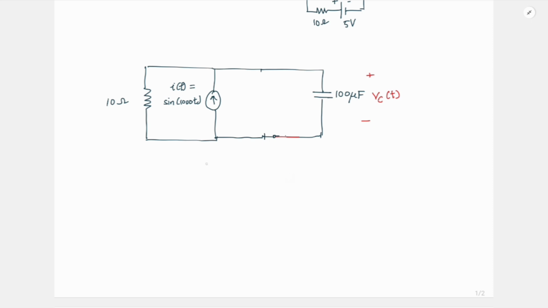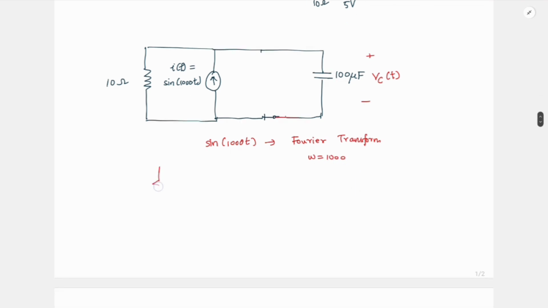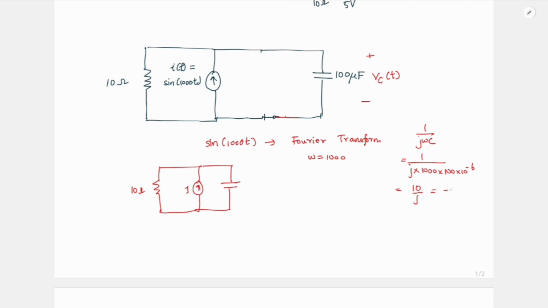So what we have to do is take sine 1000t as my reference and go to the phasor domain. My omega is 1000 here, right? In the phasor domain, my resistance will be the same, my I is 1 here, and my capacitor will be 1 by j omega C. So this is equal to 1 by j into 1000 into 100 into 10 power minus 6. This is nothing but 10 power 3 into 10 power minus 4, which is 10 power minus 1... so it is 10 by j, or minus 10j. So this is minus 10j.